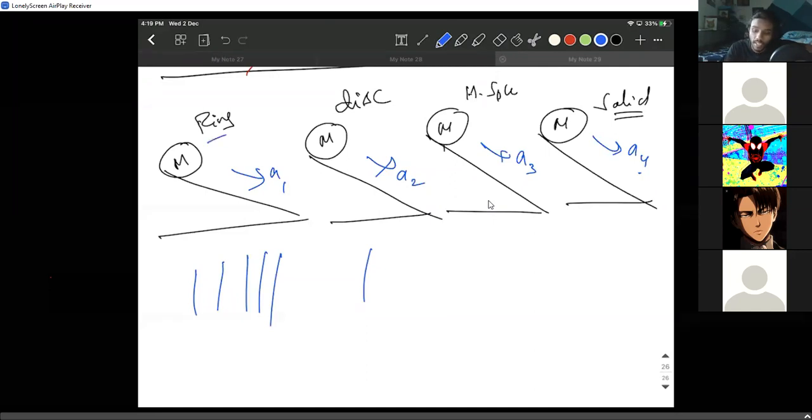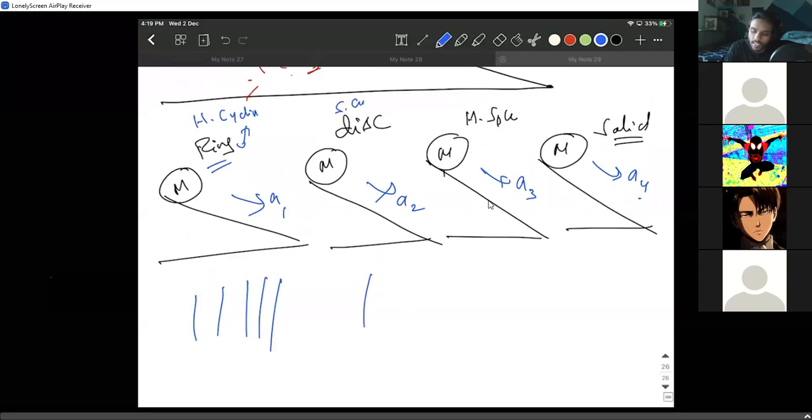Guys, please observe. Ring is nothing but a hollow cylinder. Also, if you have a hollow cylinder, it's nothing but a ring. Like, disc is also a solid cylinder.